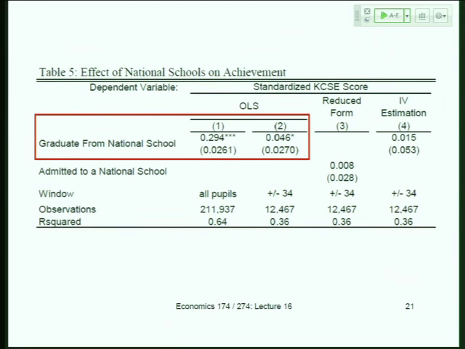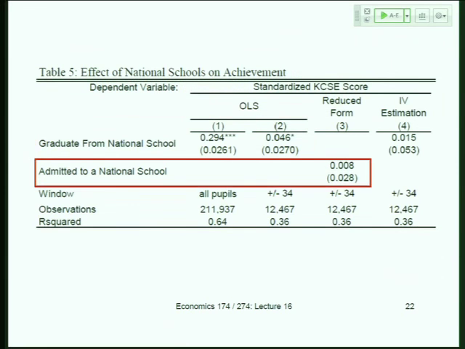The number that's closest, actually the number that is in the figure I showed you before, is in this row, which is the dummy for being admitted. The dummy for having a running variable that's 0 or above, and there we just have a 0 point estimate, 0.008. And that was the sort of lack of a jump that we saw before. So column 3 is equivalent to the figure I just showed you. Column 2 says, well, the folks who kind of sneak into the national schools despite their test score may actually not do too badly, if there's a reason why.